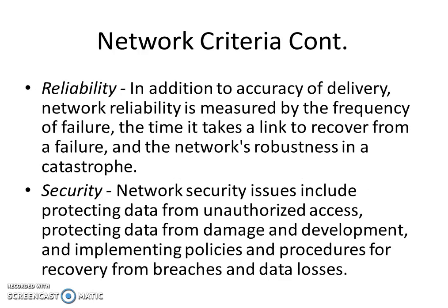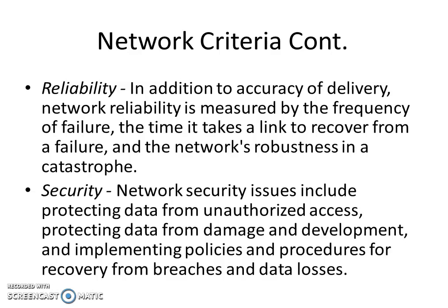So the next criterion is reliability. In addition to accuracy of delivery, network reliability is measured by the frequency of failure, the time it takes a link to recover from a failure, and the network's robustness in a catastrophe. The next criterion is security. Whenever we are transmitting some information, there may be some security issues.